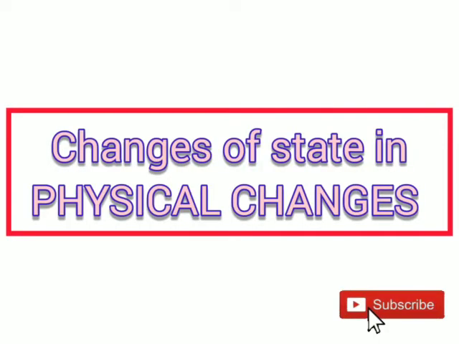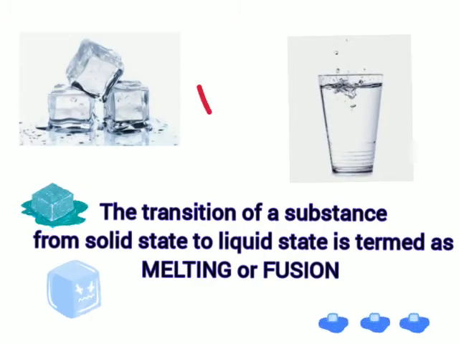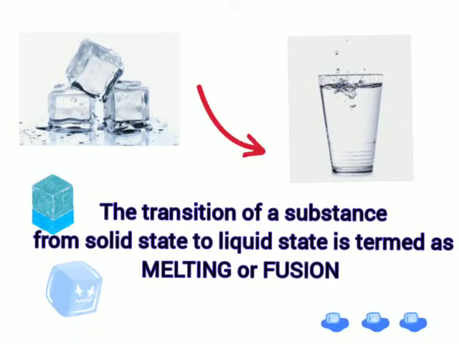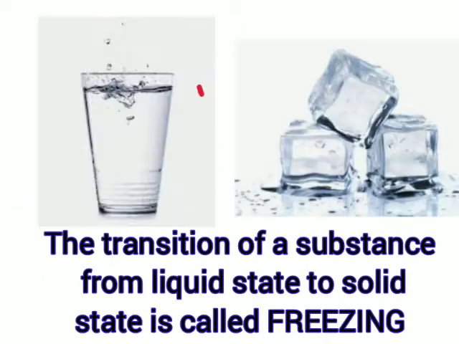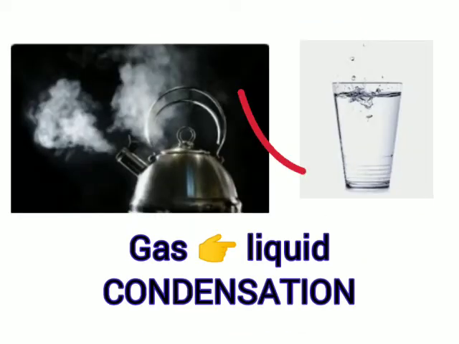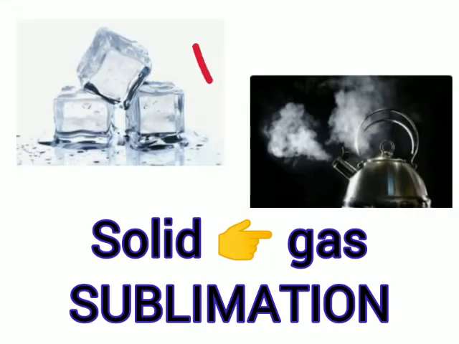Changes of state in physical changes. The transition of a substance from solid state to liquid state is termed melting or fusion. Transition of a substance from liquid state to solid state is called freezing. The change of liquid into gas is called vaporization. The change of gas into liquid is called condensation. The turning of solid into vapor without passing through the liquid state is known as sublimation.